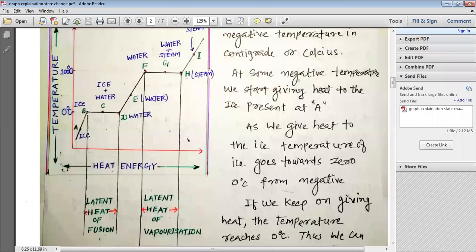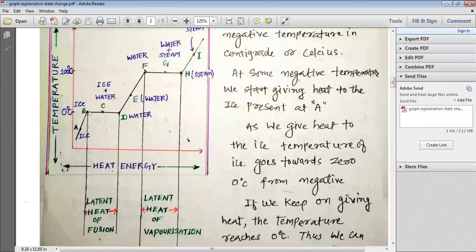The fusion of ice starts even with a very small amount of energy. You can even see in the graph that from point B to point D, the graph is exactly parallel to the x-axis. That means the graph is parallel to the heat energy axis.